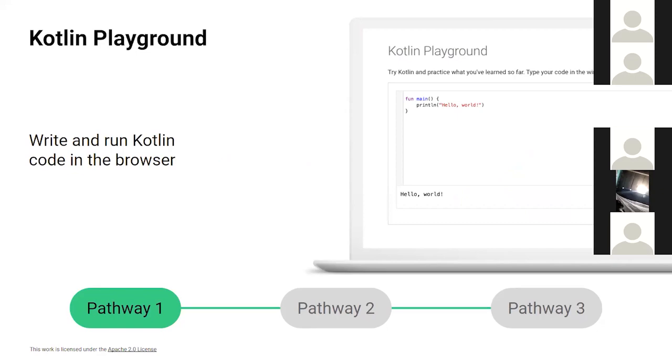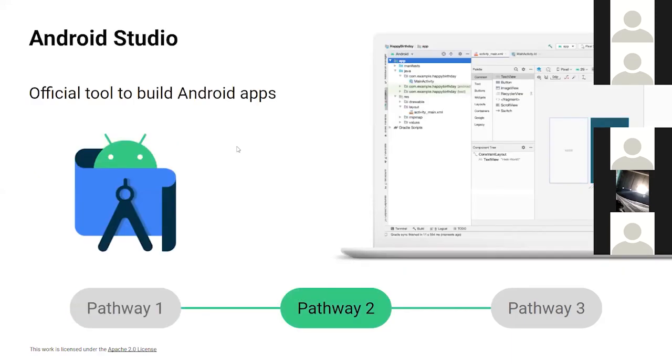You can also install IntelliJ, which has support for Kotlin, or you can directly install Android Studio as well, which is used for all the development in Java as well as Kotlin. As I've already said, Android Studio is the official tool used to build Android apps. And then there is the Android Emulator.